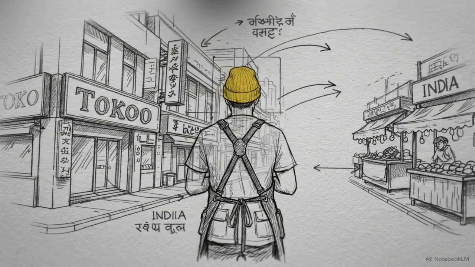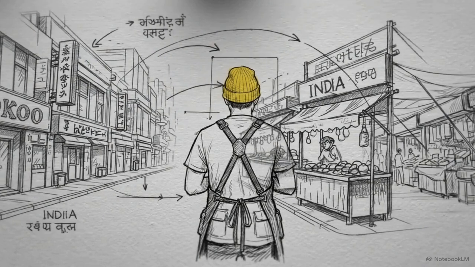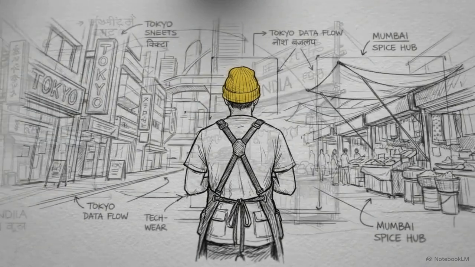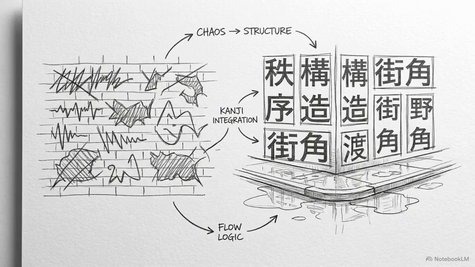Look at how this character maintains their identity while shifting environments, from a futuristic street in Tokyo to a marketplace in India. Historically, AI generators struggled with text, producing the mutated scribbles you see on the left. On the right, we see the current state of the technology, precise Japanese characters integrated directly into the environment.